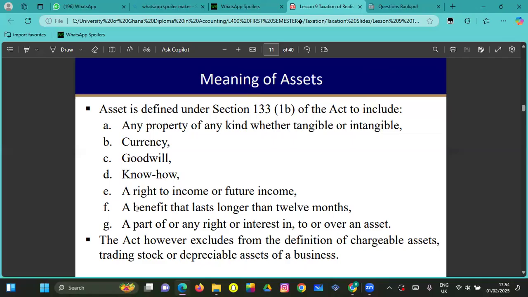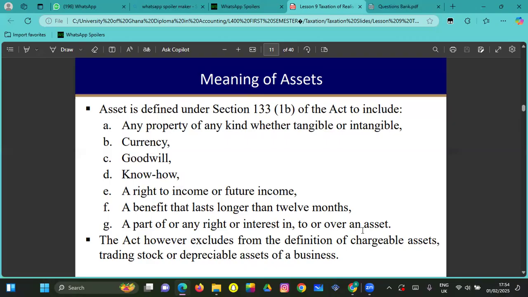Then a benefit that lasts longer than 12 months. Let's say leases, right? A lease that lasts longer than 12 months, for example. And then a part of, or any right or interest in or over, an asset.